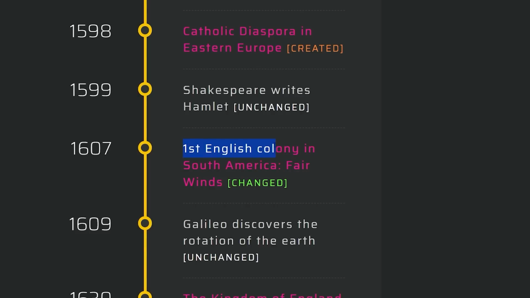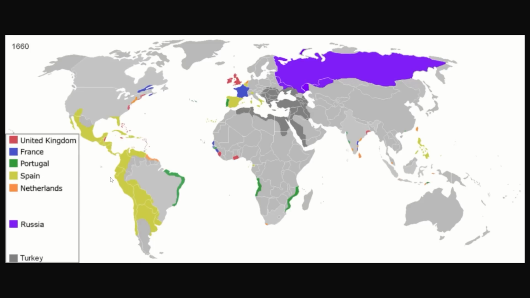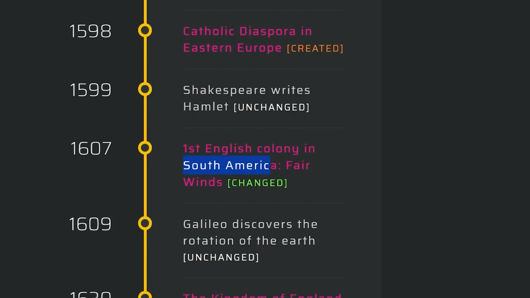The first English colony in South America, Fair Winds. So where are we going to put that at? I mean, by 1550, Spain had all of this, so they did still have a lot of stuff. Does England just take that all over now? So these are all things we've got to try to figure out. Specifically, it does say South America, so that's a key thing to note.